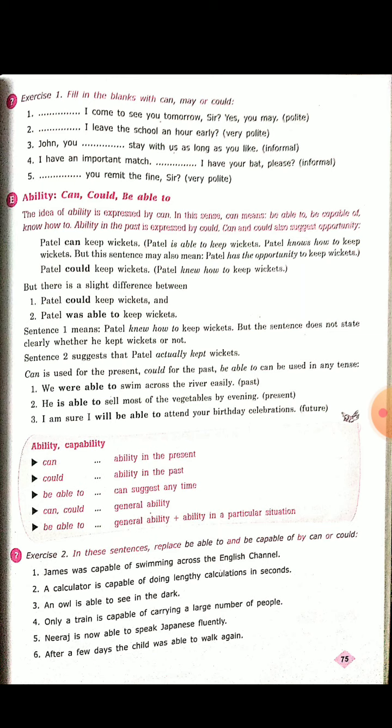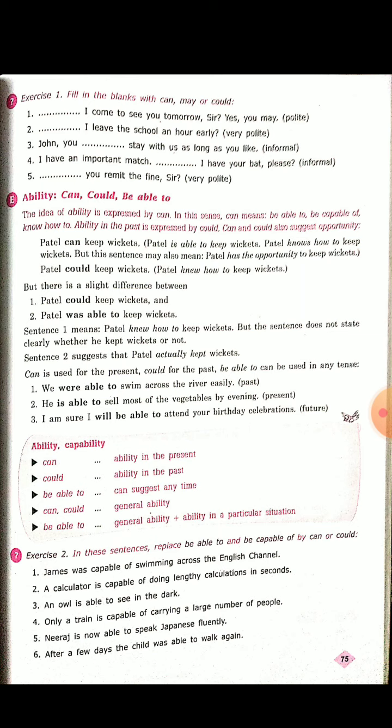Patil can keep wickets. Patil is able to keep wickets. Patil knows how to keep wickets. But this sentence may also mean Patil has the opportunity to keep wickets. Patil could keep wickets. Patil knew how to keep wickets.